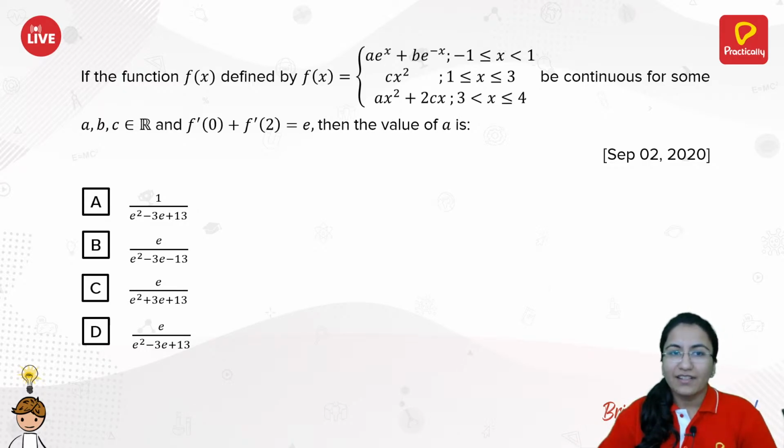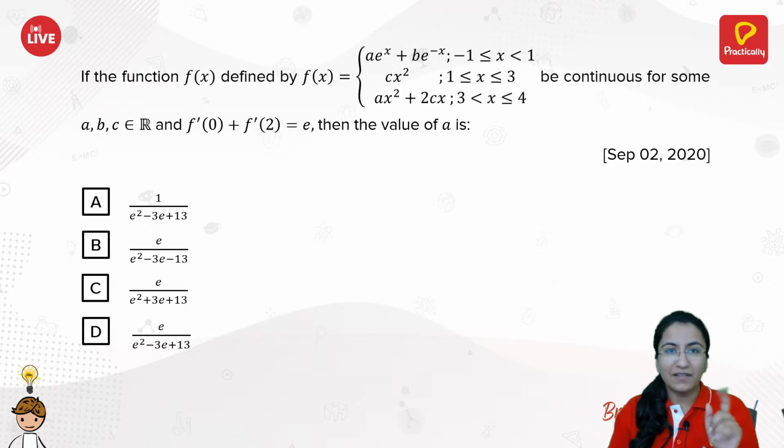If the function f of x is defined piecewise, all the functional values are given to you on -1 to 1, 1 to 3 and 3 to 4. For 3 intervals, 3 different functions are given to you. This function f of x is continuous for some values a, b and c.